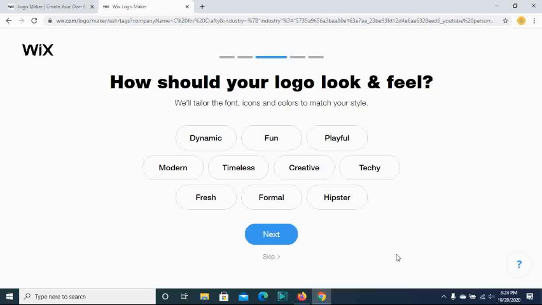And now it asks how should your logo look and feel. So let's choose some of these: fun, playful. I think that's enough. Next.